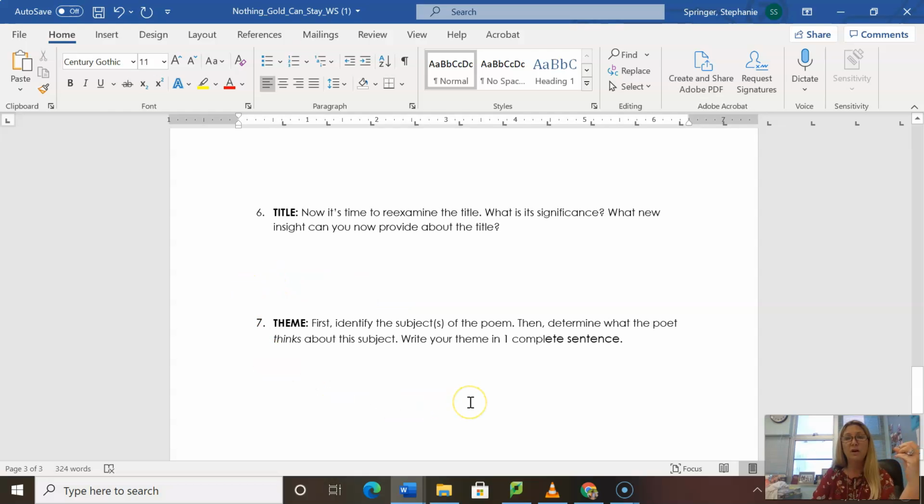This is the most important part of the lesson. What is the theme? We want to look at how these elements work together to create a specific theme.